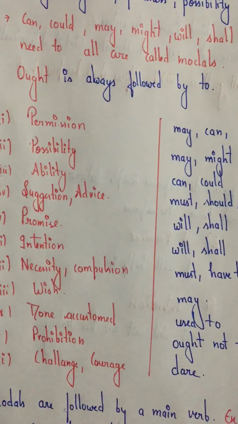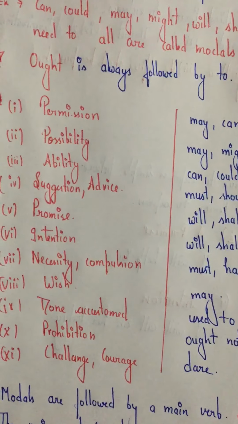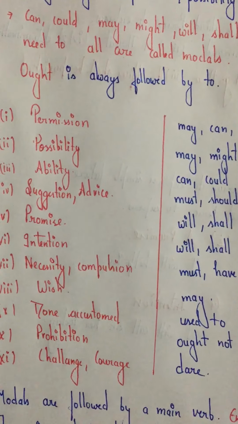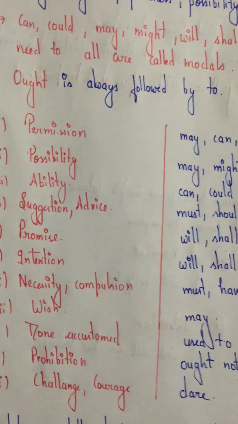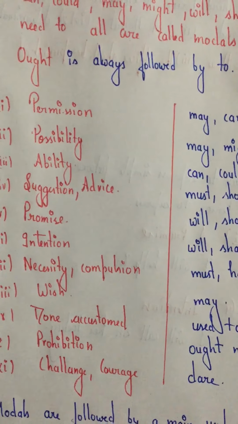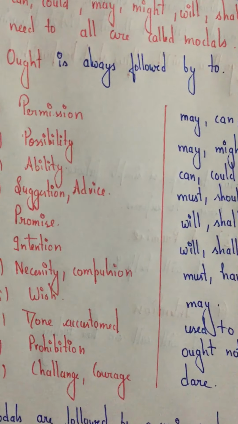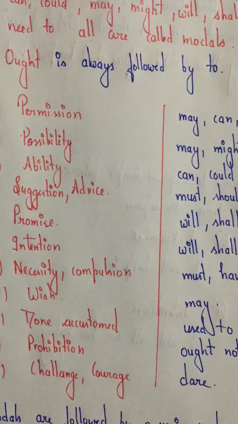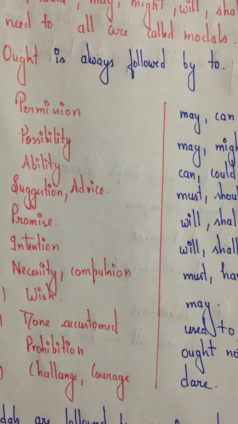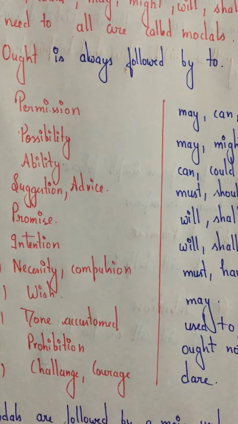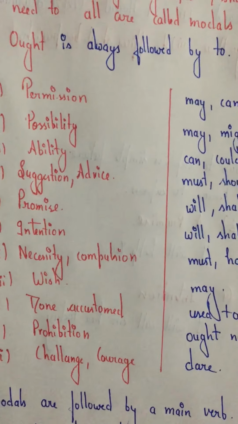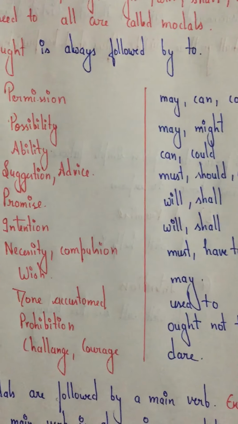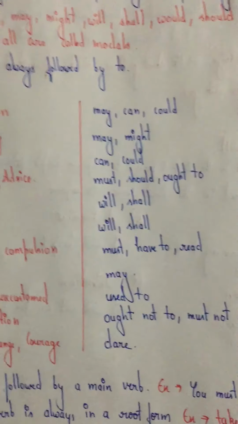For wish, may, like you used to speak, may God bless you. Used to means the modal which you use to show your habit, or something which was in your habit. I used to exercise, right? Prohibition, ought not to, must not.